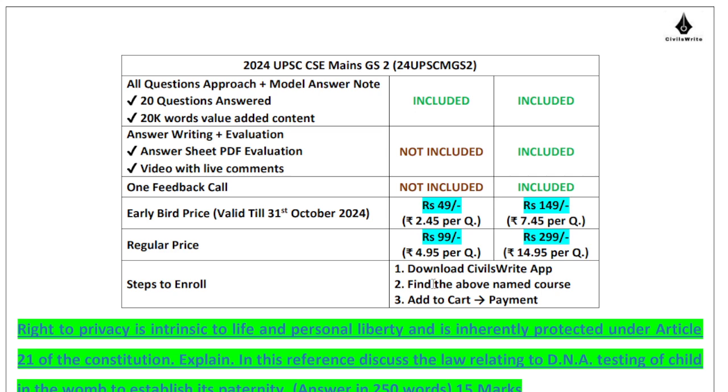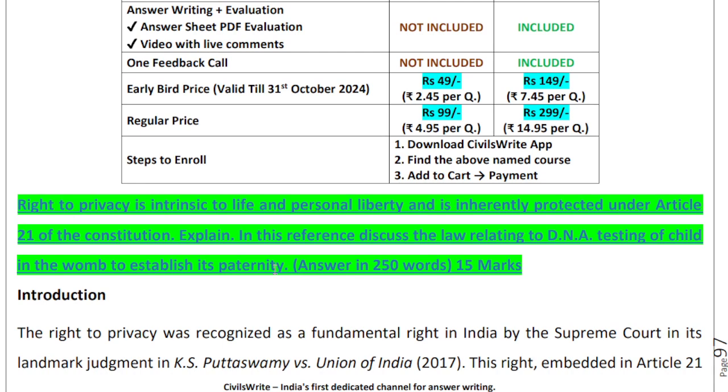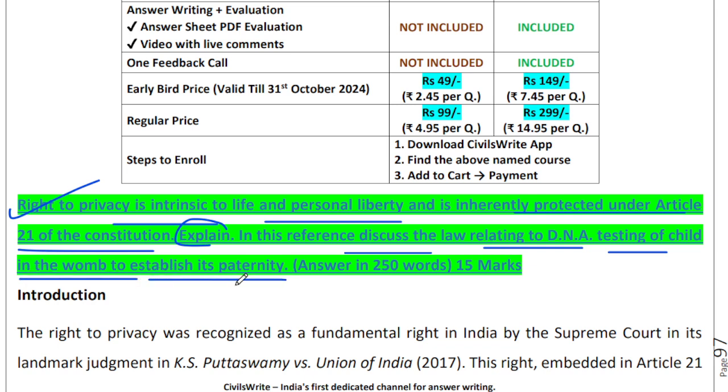Moving ahead to the next question. Right to privacy is the subject matter of this question. Right to privacy is intrinsic to life and personal liberty, and it is inherently protected under Article 21 of the Constitution. We have to explain this particular statement. Once you have explained, then in this particular light we have to discuss the law relating to DNA testing of a child in the womb to establish its paternity.